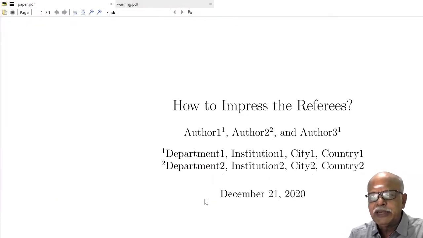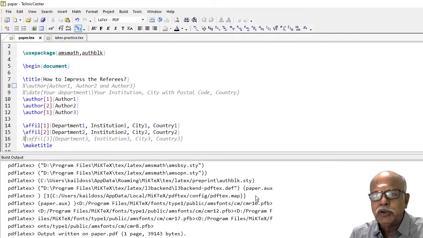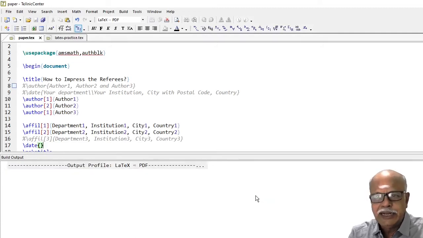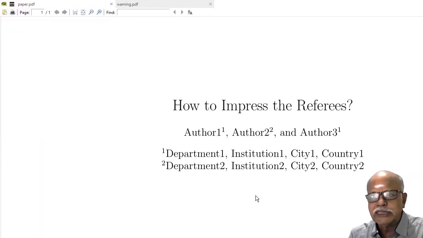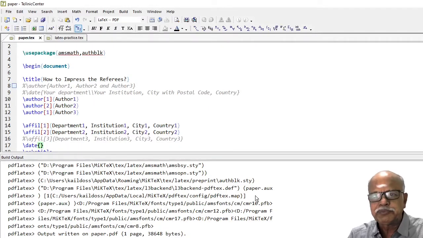Now you will find first author has got a superscript 1, third author has got a superscript 1 and their addresses are given below. The date will automatically appear in the output. To remove it, you give an empty command \date{}, then the date will go.